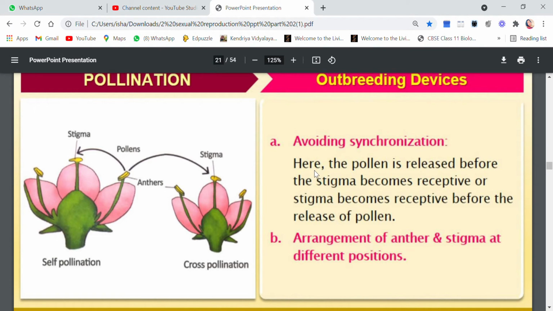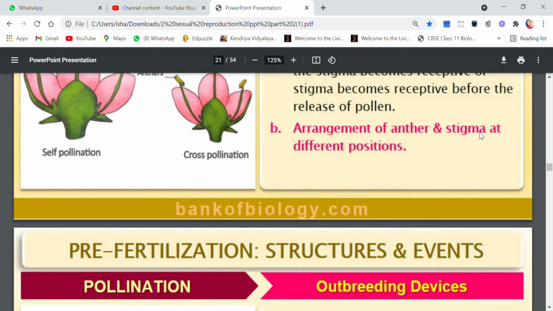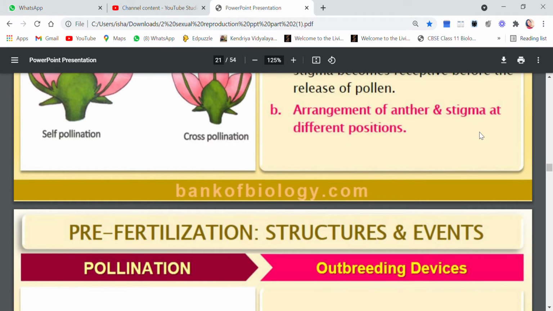Now you see here, the pollen is released before the stigma becomes receptive. That means the pollen has been released, but the stigma is not ready to receive the pollen. Or the stigma has become receptive, but the pollen is not matured or not released. This is what is called avoiding synchronization. So this will help to avoid self-pollination.